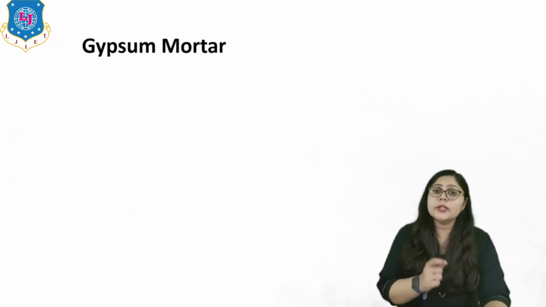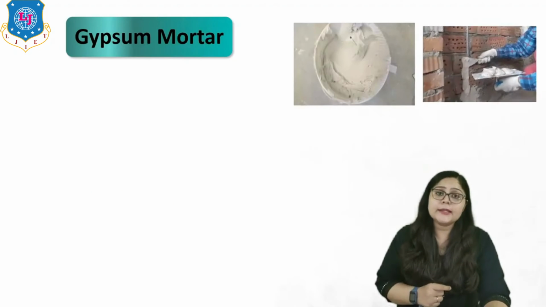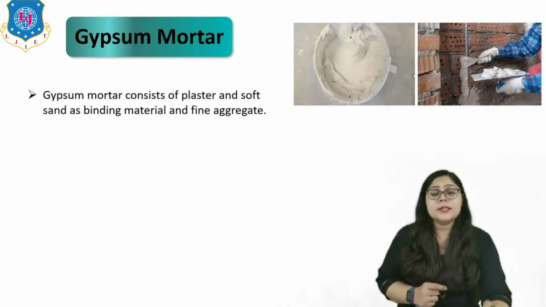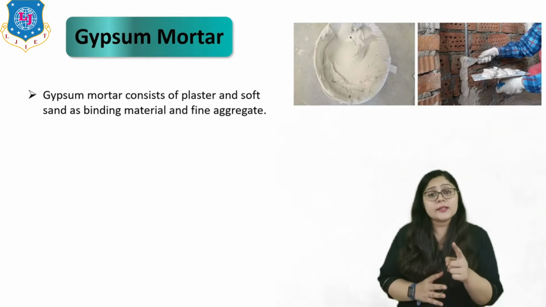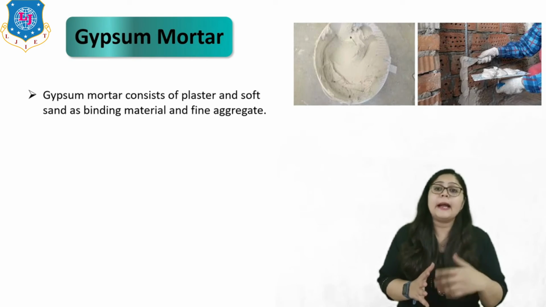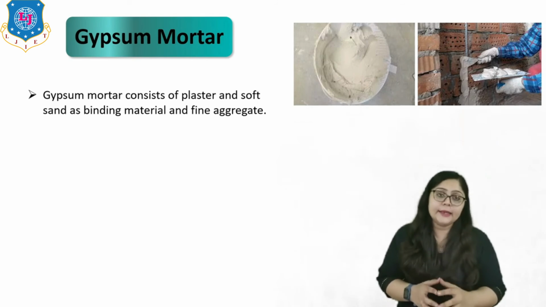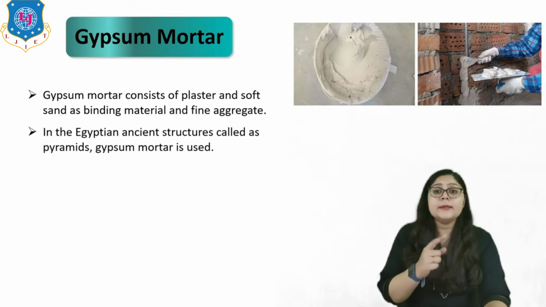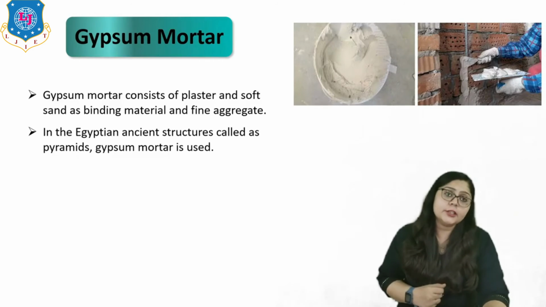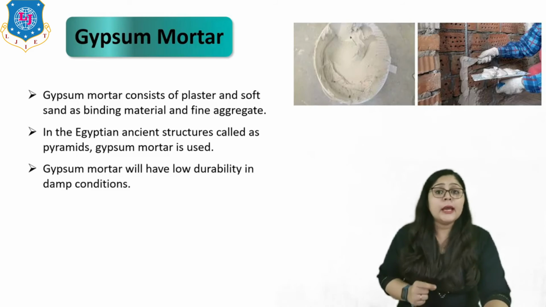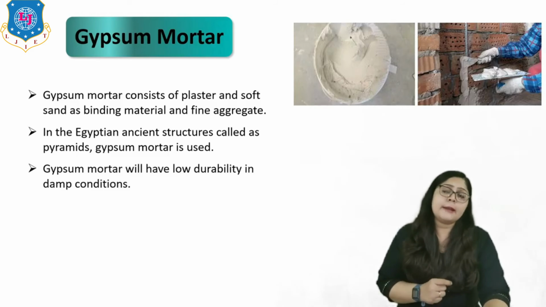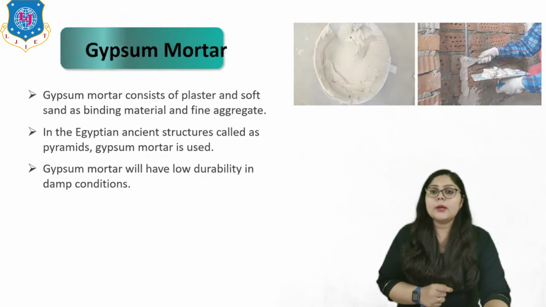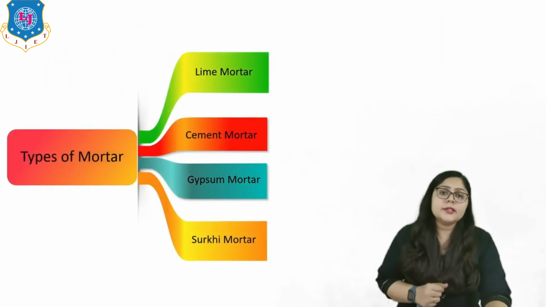Now let us move to the gypsum mortar. As shown in this figure, the gypsum mortar consists of plaster and a soft sand as binding material and the fine aggregates, right? In the ancient Egyptian structures called the pyramids, gypsum mortar was used. Gypsum mortar will have low durability in damp conditions, so that is the disadvantage. So that's all for the gypsum mortar.